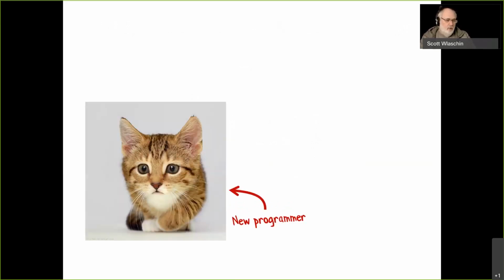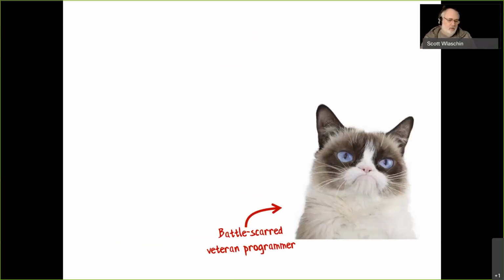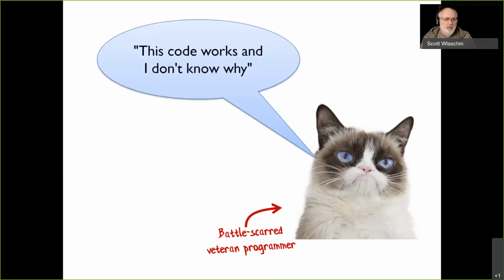So I did a poll, and I asked a new programmer what they think of their code. They often say something like, this code doesn't work, and I don't know why, because I'm a new programmer and I don't have a lot of experience. So no confidence there. Now, if you ask a battle-scarred veteran programmer who is kind of grumpy all the time, they will often say, this code works, and I don't know why. They just don't trust that their code works, even when it does work. So you can lack confidence in your code even if you're a very experienced programmer. This is a bit of a problem.